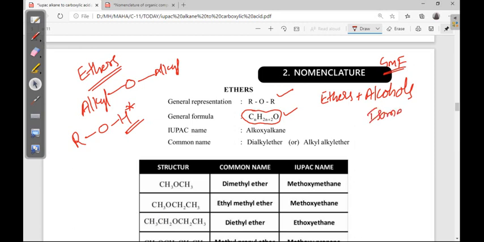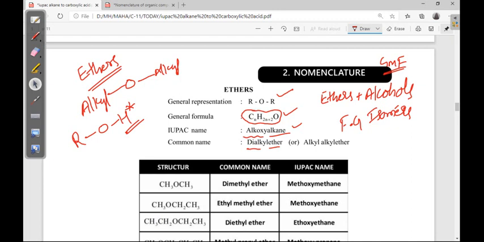So these are also known as isomers. Within isomers there are different types of isomers. Generally these are functional group isomers. Isomer means the general molecular formula is the same first of all. Functional group isomer means there is a difference in the functional group: here alcohol, here ether. Next, how the name is taken. Alkoxyalkane is the IUPAC name. The common name is dialkyl ether. For ether, ether is the common name; for alcohol, alcohol is the common name.